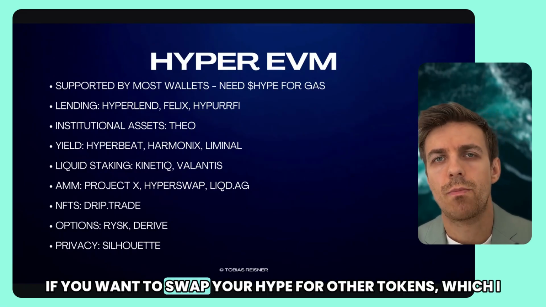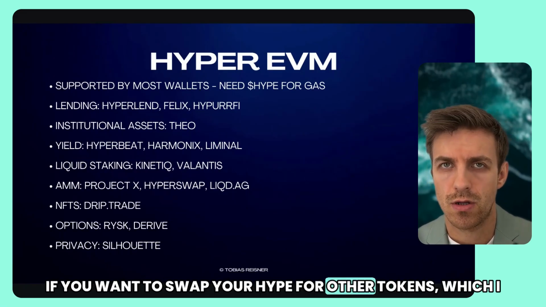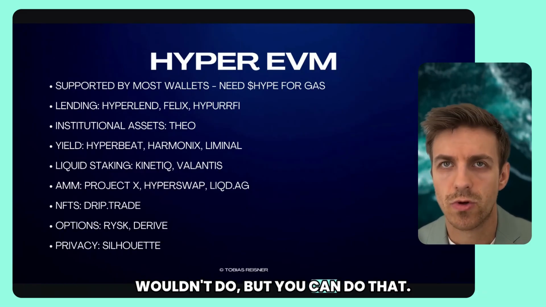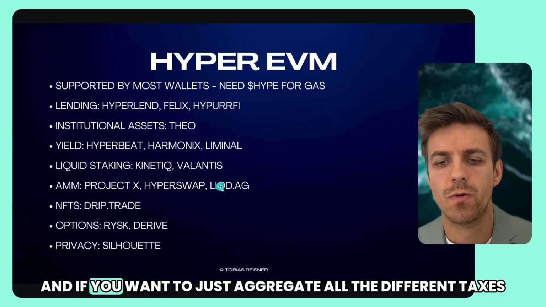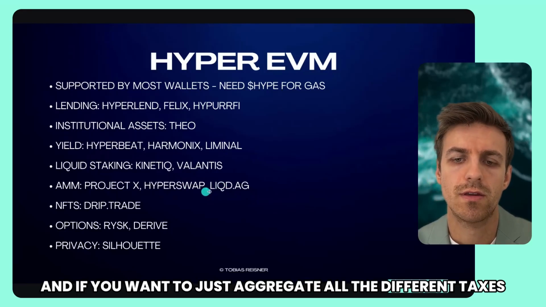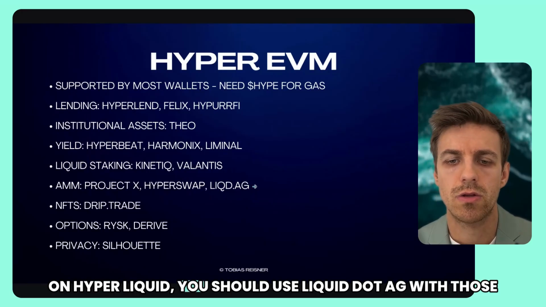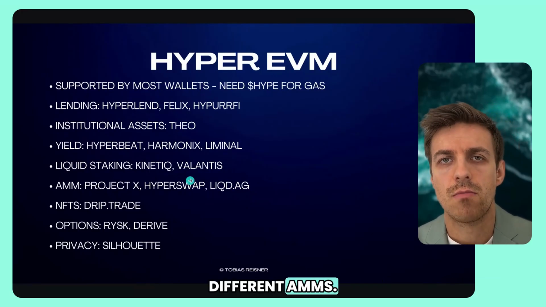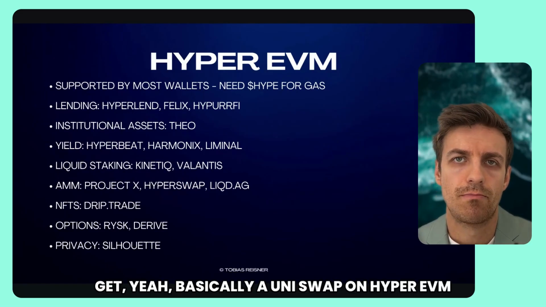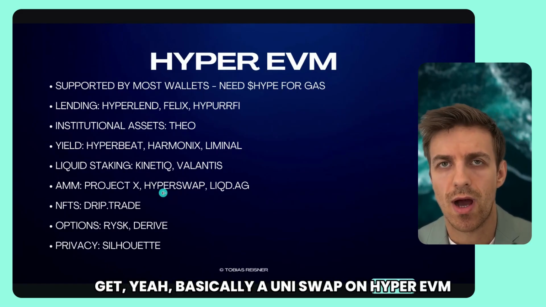If you want to swap your hype for other tokens, which I wouldn't do, but you can do that, you can use Project X, HyperSwap, and if you want to aggregate all the different DEXs on Hyperliquid, you should use liquid.ag. With those different AMMs, you basically get a Uniswap on HyperEVM.